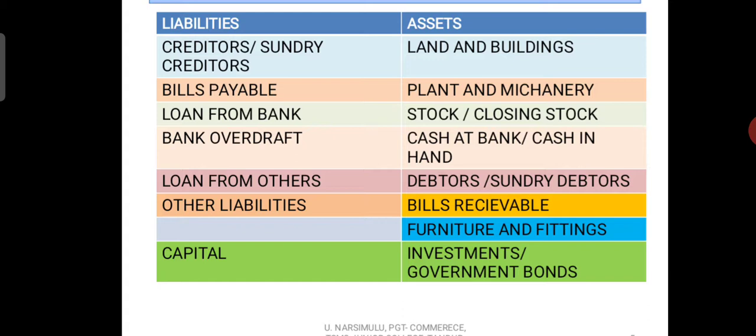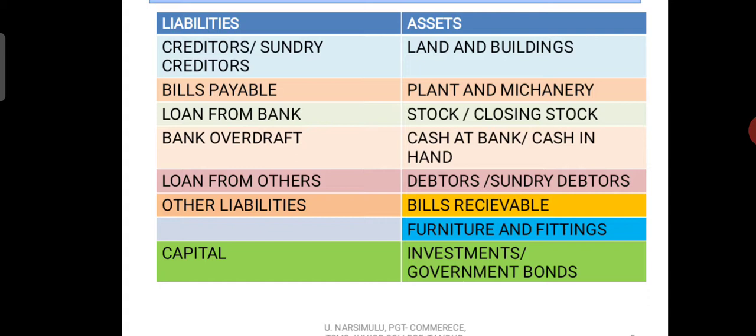Coming to the liabilities side: creditors, sundry creditors, bills payable, loan from banks. Sometimes we may take a loan from banks, so that is also a liability. And bank overdraft is also a liability. Loan from others: sometimes we may take a loan from outsiders of the business, and that is called a liability.